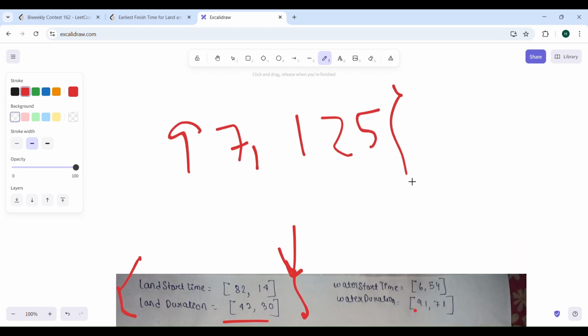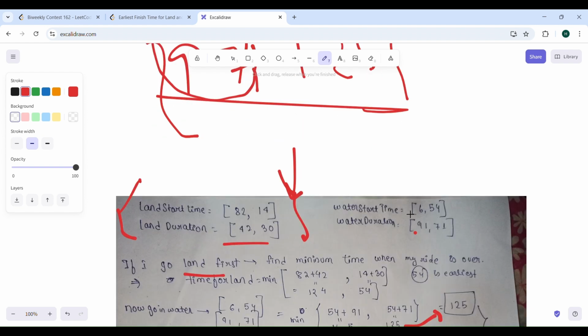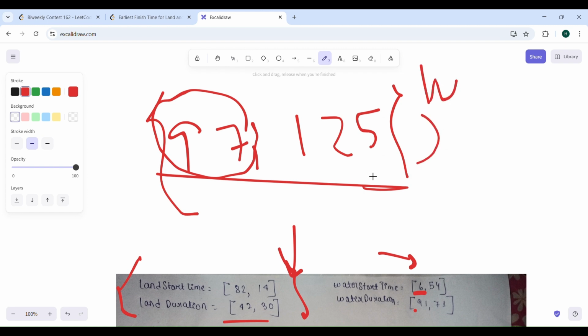Okay. So now you have two values, right? Which one will you take? At the 97th minute, your first water ride will be completed. So we'll say, okay, let's take this one, if you are starting with water. Why not finish early, right? You will finish at 97.